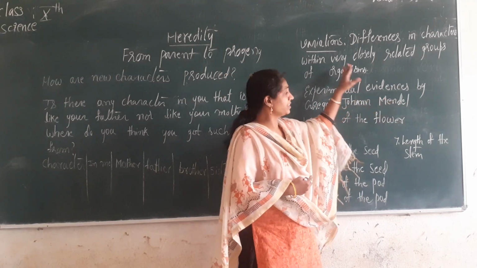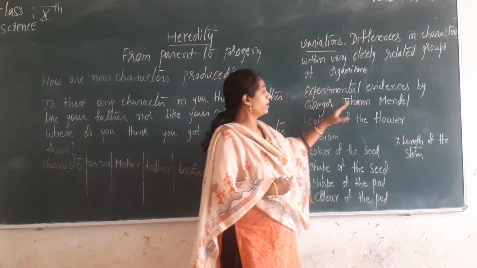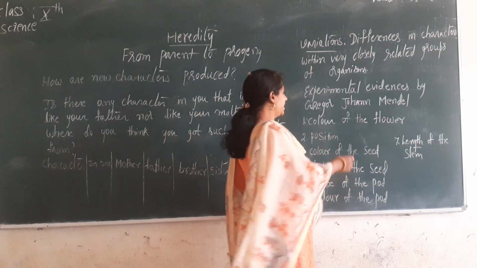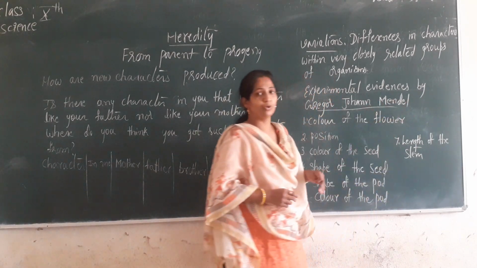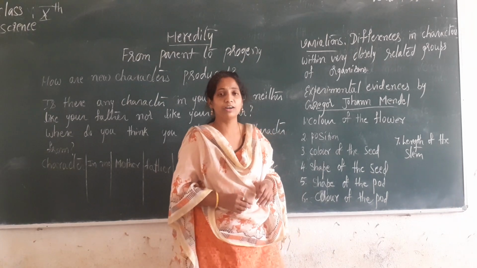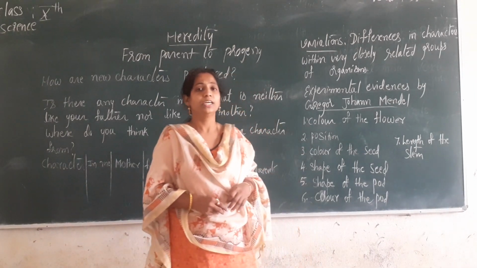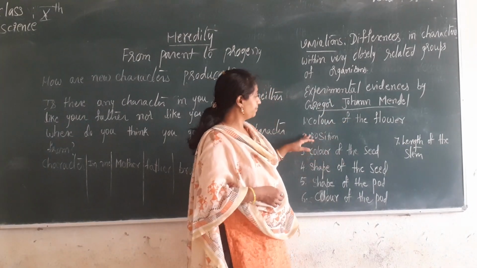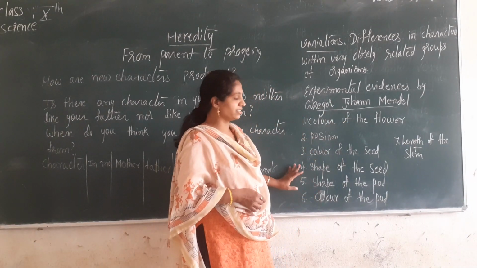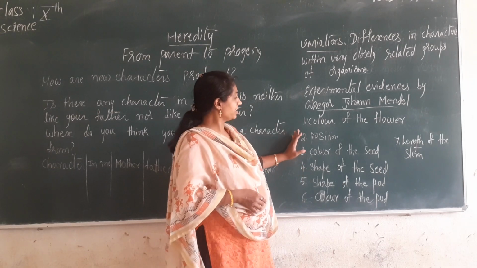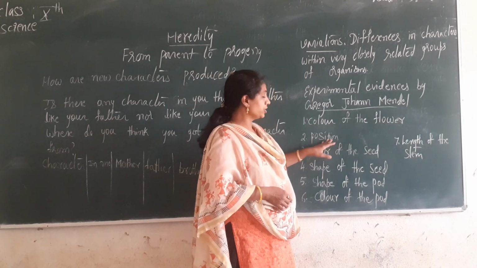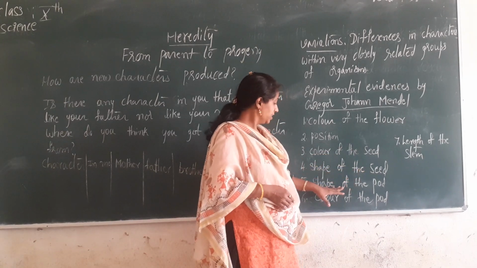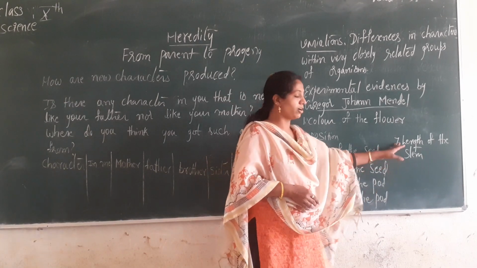Experimental evidences for genetics were provided by Mendel. Gregor Johann Mendel was the scientist who worked in the field of genetics. He is called the father of genetics because he did the experimental work related to genetics. Now he took 7 characters: the color of the flower, position of the flower, color of the seed, shape of the seed, shape of the pod, color of the pod, and length of the stem.